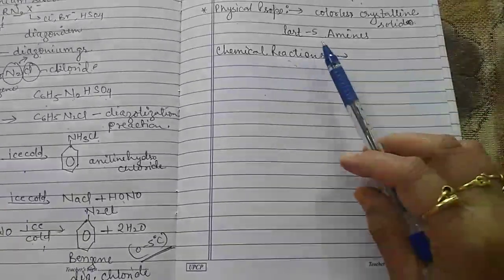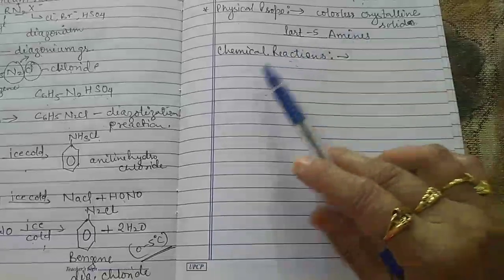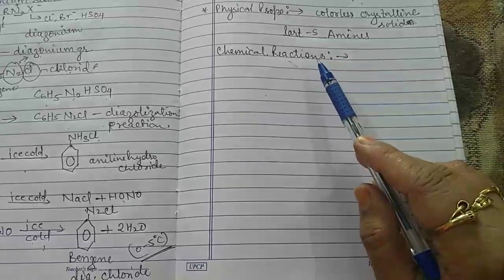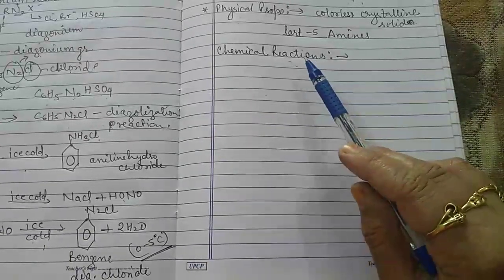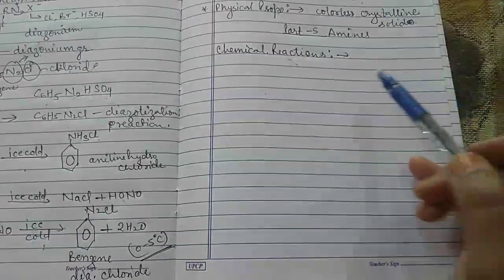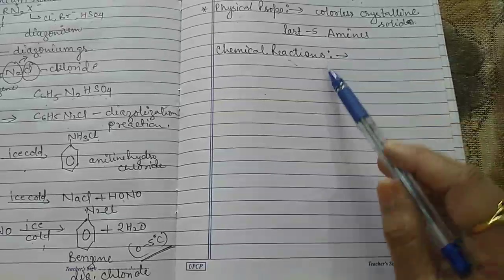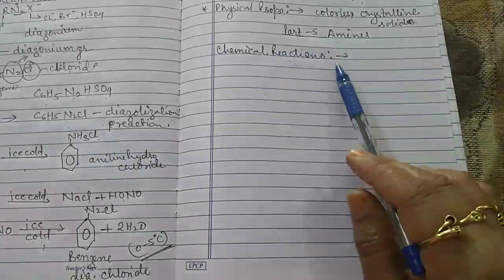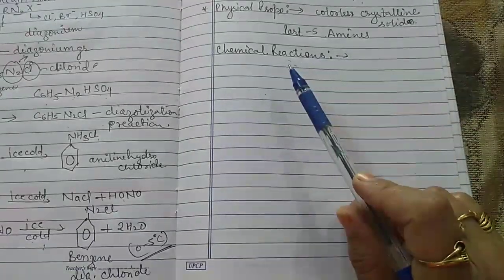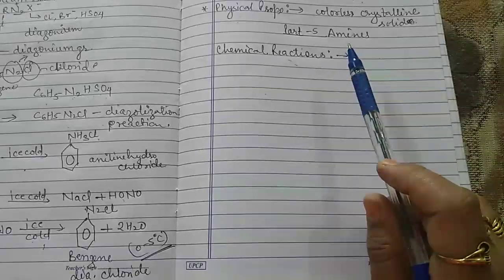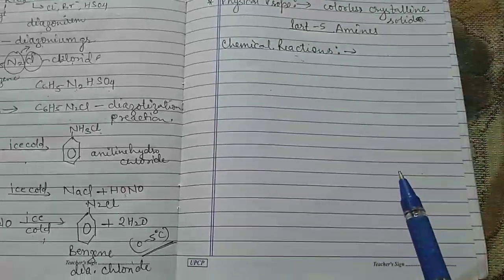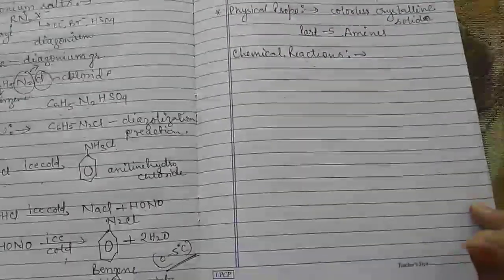Good morning everyone. Part 5 of the chapter Amines is the chemical reactions of benzene diazonium chloride, or the diazonium salt. The reactions of the diazonium salt can be broadly divided into two categories. The first category is the reactions involving displacement of nitrogen, and the second category is the reactions involving retention of the diazo group. And we have already discussed that the N2 group stands for the diazo group.